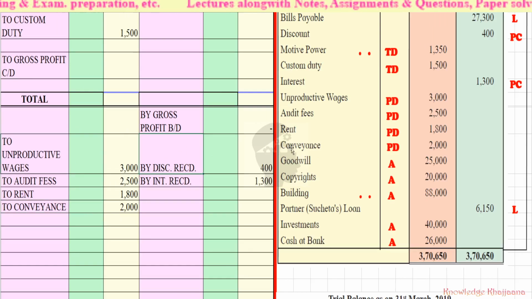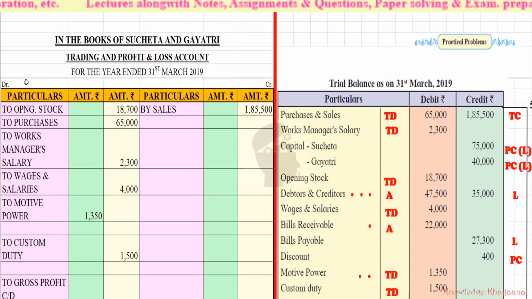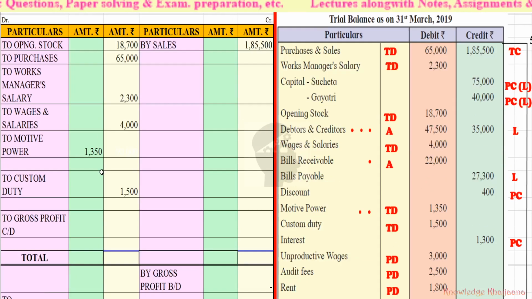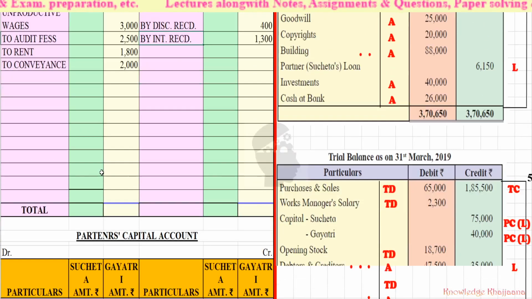Now, by discount received, this discount is received, which is shown in the profit and loss account credit side, rupees 400. And interest received, rupees 1,300. This interest can be the interest on the investments which are on the asset side. So with this we have recorded all the items from the trial balance which are given on the debit and credit balances.